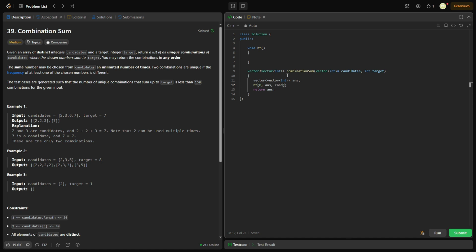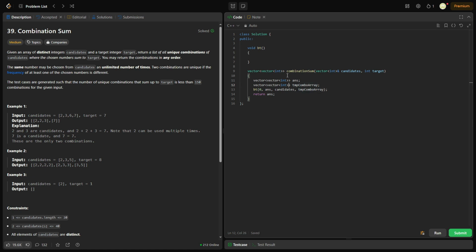So we can append to it the candidates array so that we can use that to append to our combination array. And we're going to need a combination array, so we're going to say temp combo array, and let's make this up here. We're going to say vector of vector, and this is basically going to hold our different combinations. And if they add up to target, we're going to add this combo array into the answer array. Okay.